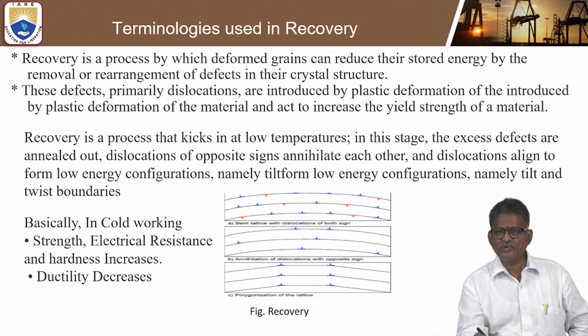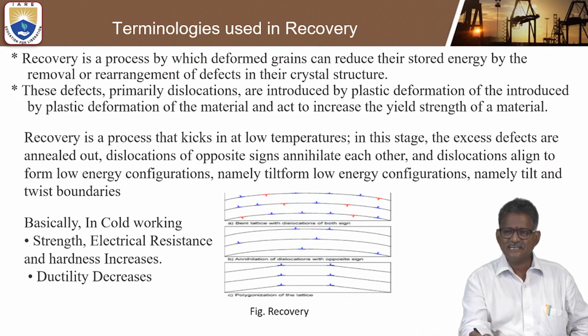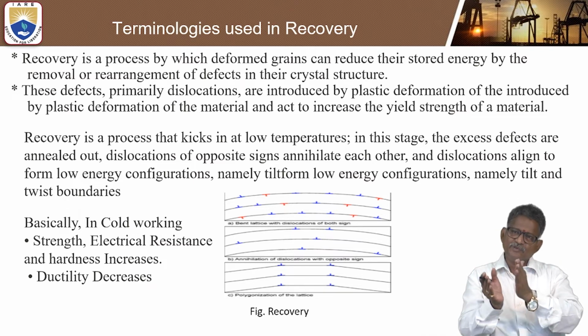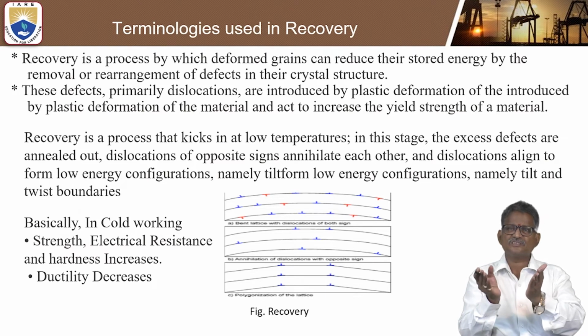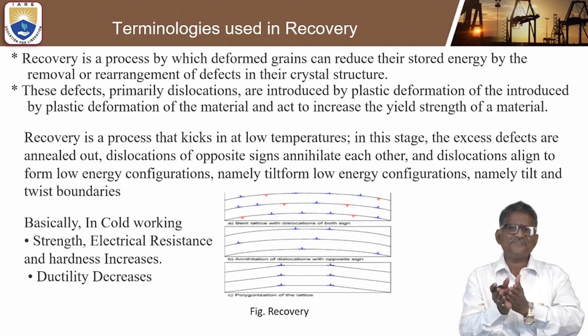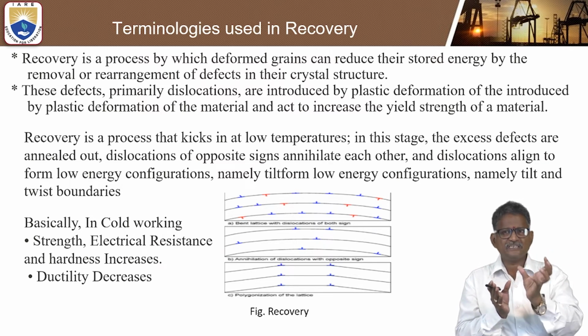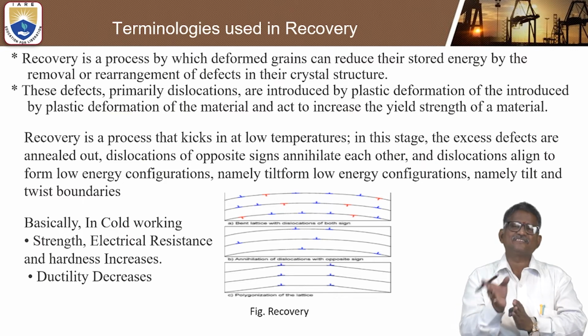There is a blue color and a red color. How they change here, aligned in a regular order. Some disorder will also be formed into a regular array, so that due to those defects, primary dislocations, the plastic deformation of the material will act to increase the yield strength of the material.